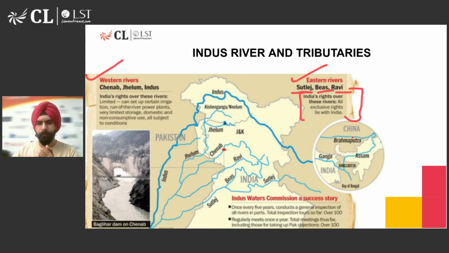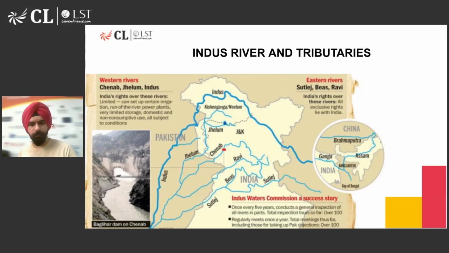And here you can see the Brahmaputra river. Now, obviously, India and Pakistan don't overlap over the Brahmaputra river, but this Brahmaputra flows from China into India. And this is an important perspective to look at because China might want to ally with Pakistan, or Pakistan might go to China for claiming support, and China might do some activities around the Brahmaputra River. So that also becomes significant in this issue.